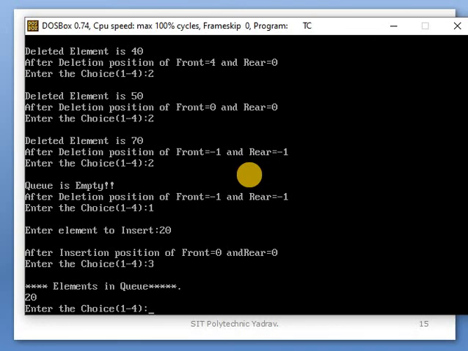After that, when a new item is inserted, the front and rear pointers are incremented by 1, meaning front and rear are assigned 0. So you can again add and delete elements, and all our operations are performed in the circular queue. Clear that?